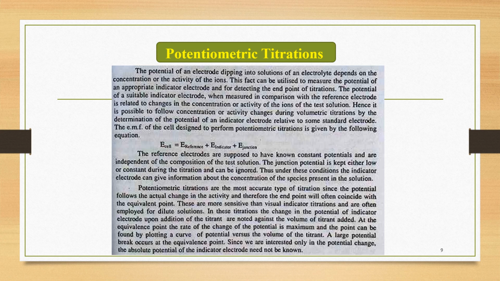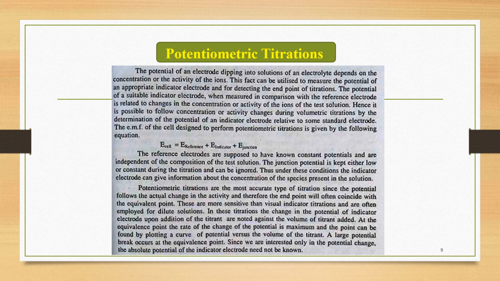The last important application of this EMF measurement is the potentiometric titrations. These titrations are very important. Potentiometric titrations are the most accurate type of titration, since the potential follows the actual change in the activity, and therefore the end point will often coincide with the equivalence point. This actual change in activity takes place, and that's why they often coincide with the equivalence point.